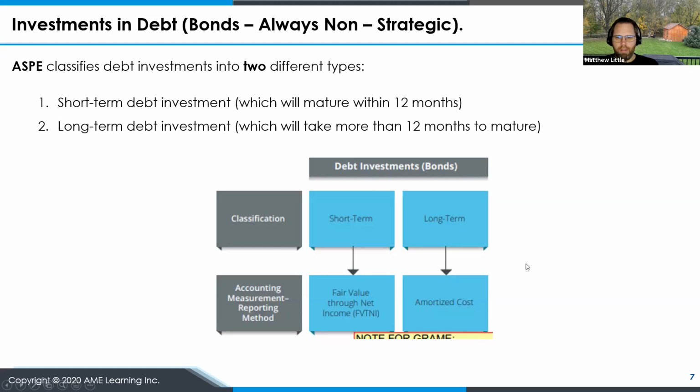So under ASPE, there are two different types. There are short-term debt investments, which will mature in under 12 months, and there are long-term investments, which will take more than 12 months to mature. So if it's short-term, it's accounted for through the fair value through net income method, versus if it's a long-term bond investment, it's considered at amortized cost. And again, we'll go through a couple of examples today in the lesson, and then we'll do some application exercises later in the week.